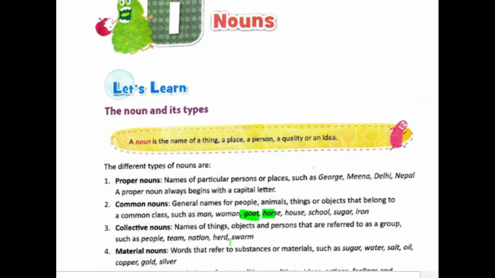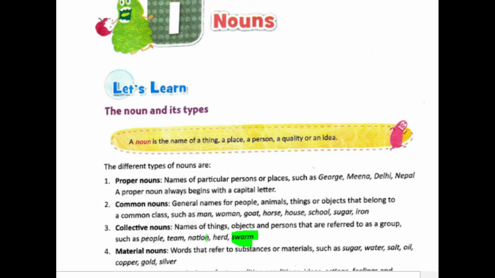Then we have collective nouns. Collective nouns are names assigned to a group of objects or persons or animals or whatever. When we have a group of men or women in one place, we can call them people, or a group of players, we call it a team, or a huge number of people residing in a particular geographical area, we call that a nation. A herd is a group of cattle, and similarly, a swarm is a group of bees. So that's what a collective noun is.